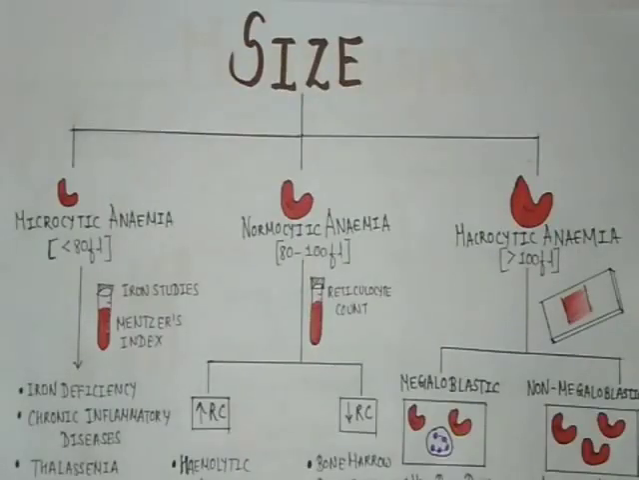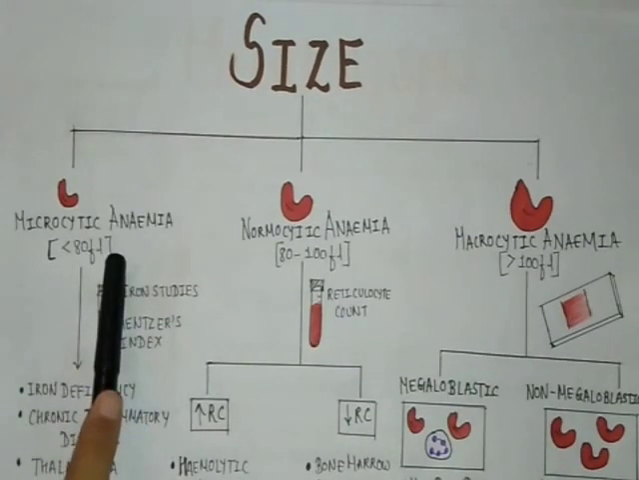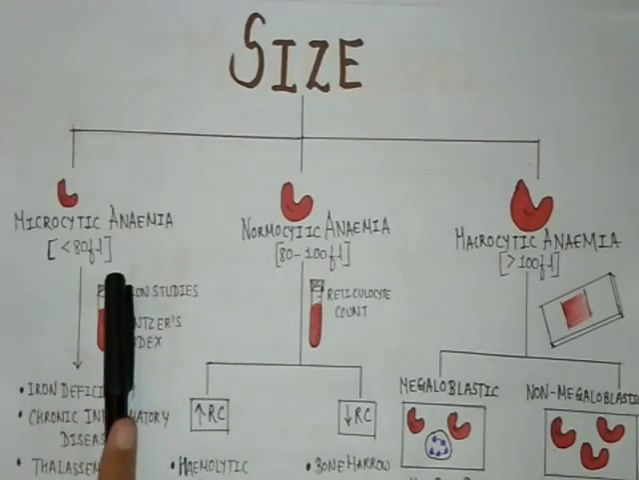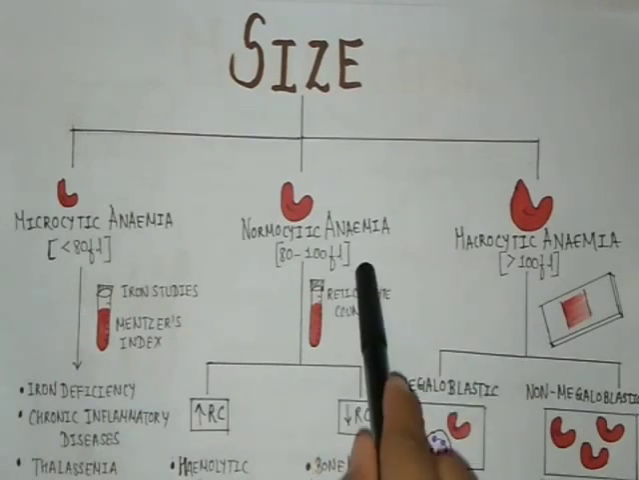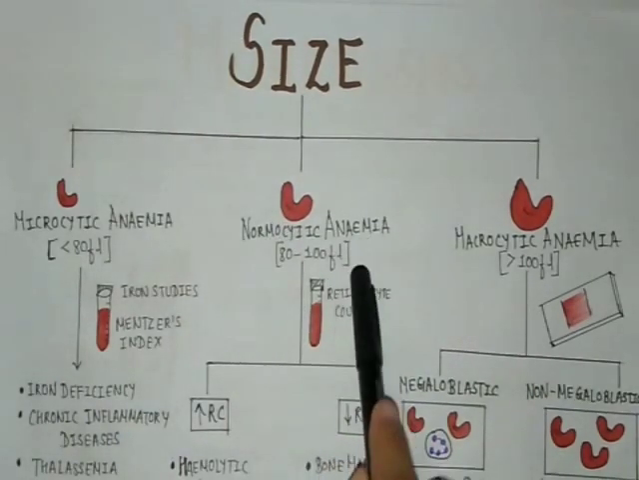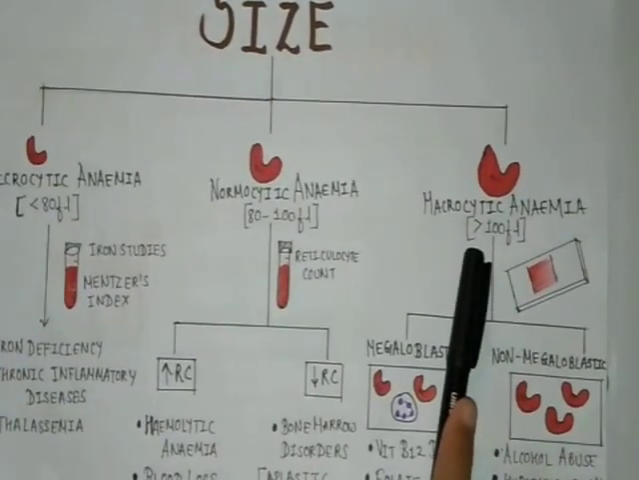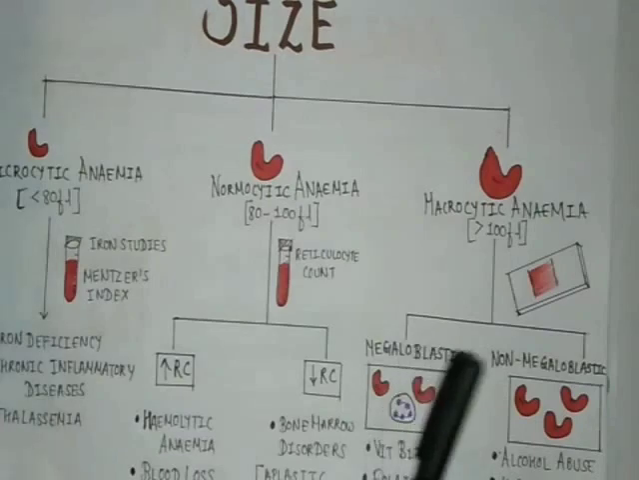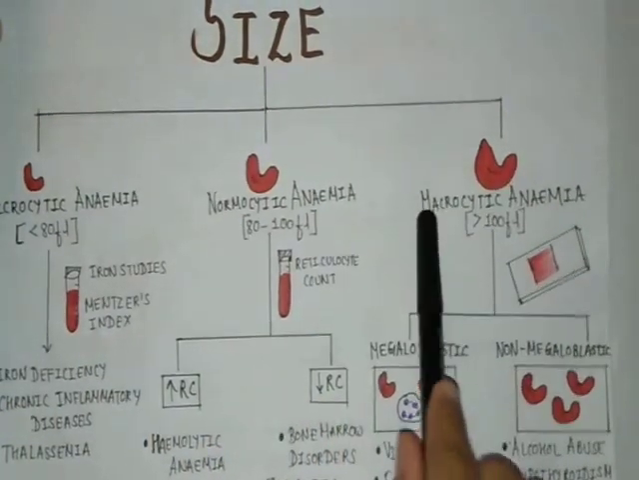Now let's categorize anemia on the basis of size. Once we take the blood, when we see it in the microscope, we can find almost 3 types of RBCs. That is microcytic, where the size of RBC is less than 80 femtoliters, normocytic, where the size of RBC is between 80 to 100 femtoliters, and macrocytic, where the size of RBCs is more than 100 femtoliters. On the basis of their size, they are termed as microcytic anemia, normocytic anemia, and macrocytic anemia.